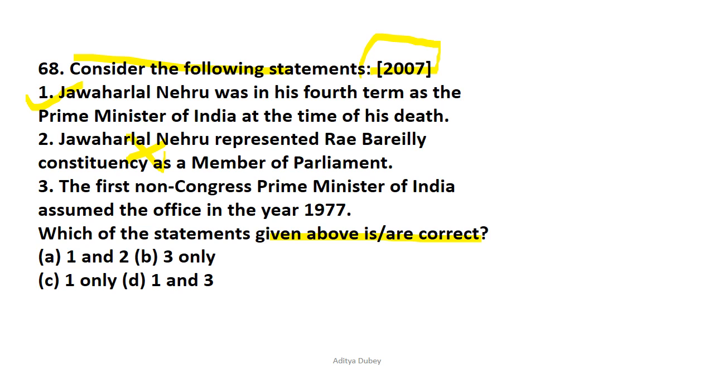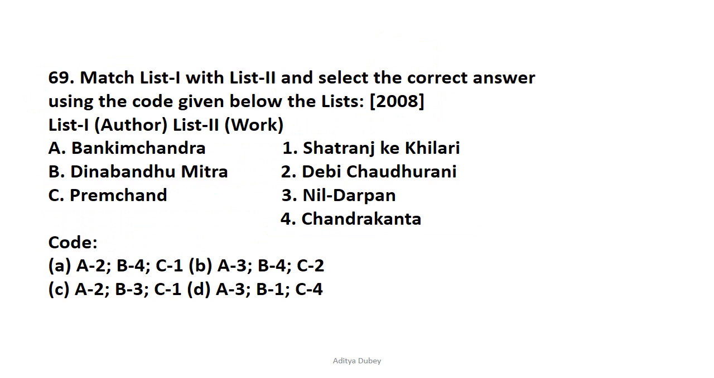Now let's read the third option, that is, the first non-Congress Prime Minister of India assumed office in the year 1977. So if you know, the first non-Congress Prime Minister of India was Morarji Desai, who was from the Janata Party, and his tenure was from 1977 to 1979. So the correct answer by this analogy we can easily derive, that is option D, that is 1 and 3 are correct. So let's move on to question number 69.